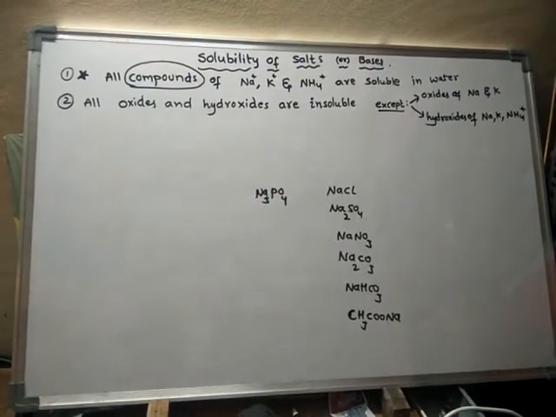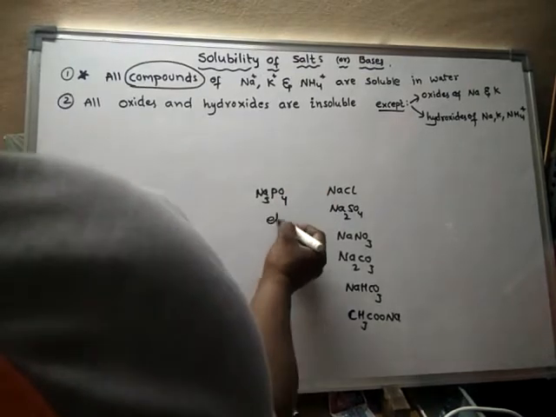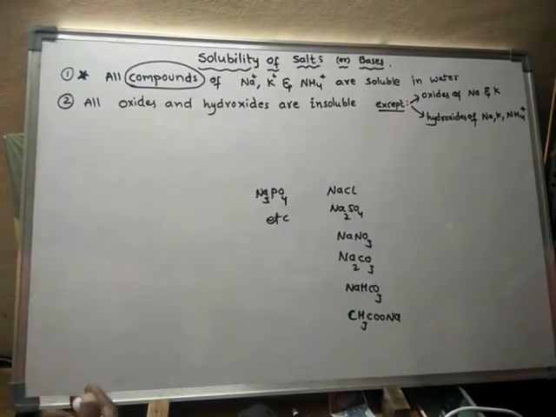Whatever the salt it may be, so many sodium compounds are available in nature.